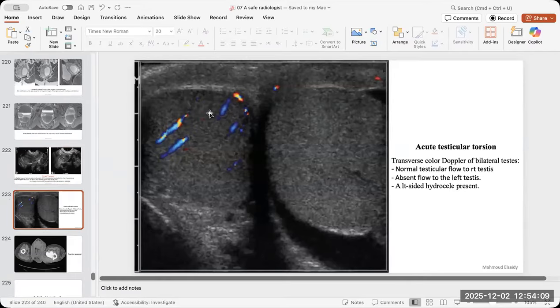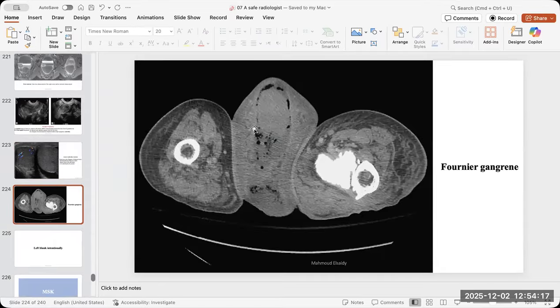Okay, this is the normal testis, the normal vascularity, and the abnormal vascularity. And don't forget the Fournier gangrene. The most important place that the infection extends to is the perineum. So you can find emphysematous infection in the subcutaneous tissue, or the scrotum, or anywhere. But this is yes, emergency, and it needs drainage and antibiotics.